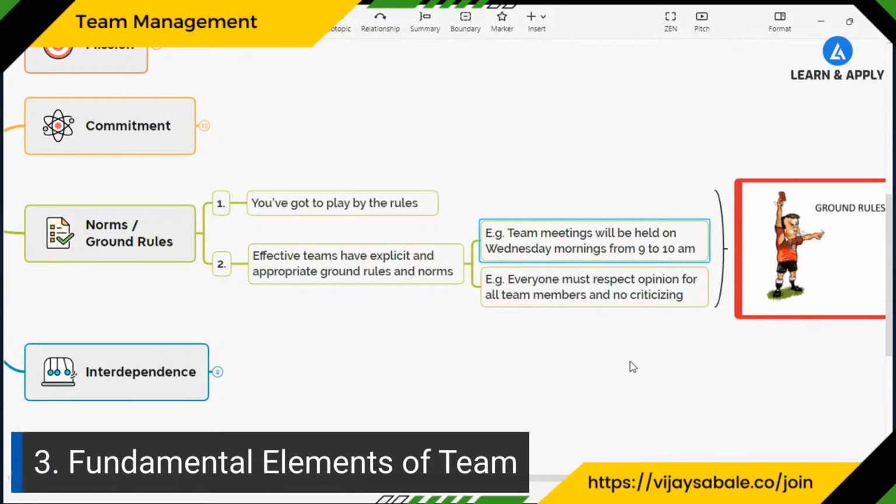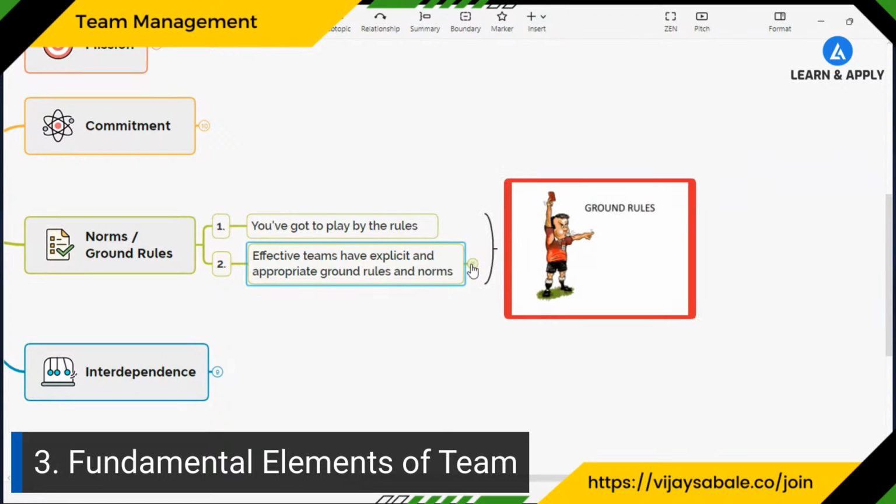Now, these can be related to meetings or to behaviors. For example, we can have a ground rule that the team meeting will be held every Wednesday morning from 9 to 10 a.m. That can be one of the ground rules we have to review how the team is functioning. Second, we can also have behavioral ground rules, like everyone must respect the opinions of all team members and should not be criticizing, right? Every opinion must be heard. So we can have that kind of ground rules. These are very important for the effective and efficient working of the team.